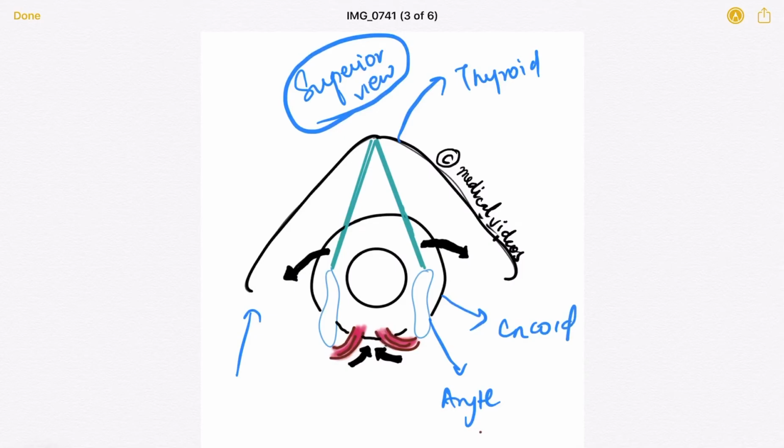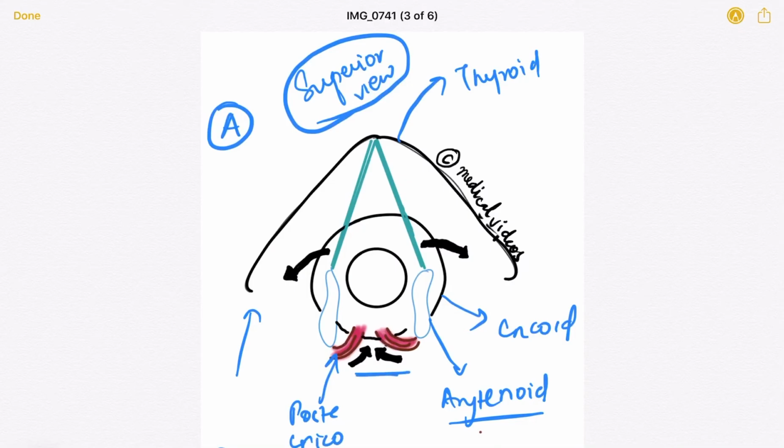So basically the muscle, how do you name the muscle? The two structures it connects. So which two structures is it connecting? It is connecting the cricoid and the arytenoid, and it is located posteriorly. This is the anterior side, this is the posterior side. It is located posteriorly, so it is posterior cricoarytenoid. In the black arrows I've shown how it functions.